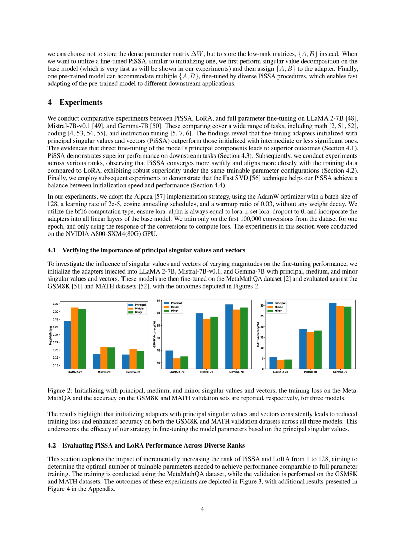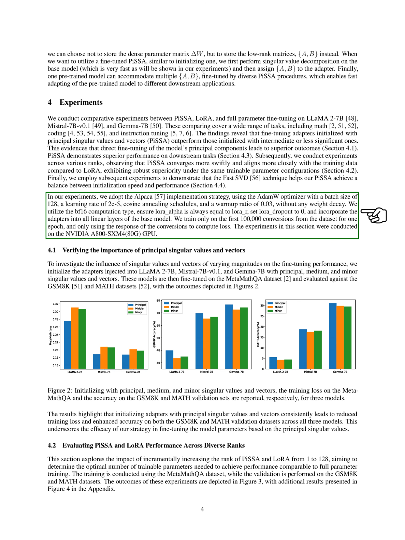By initializing adapters with principal singular values and vectors, PiSSA outperforms other methods like LoRA, demonstrating faster convergence and better alignment with training data, while maintaining the original inference speed of fully fine-tuned models. The experiments conducted showcase that PiSSA's approach of directly fine-tuning a model's principal components leads to superior performance on various downstream tasks, offering a balance between initialization speed and performance through the fast SVD technique.